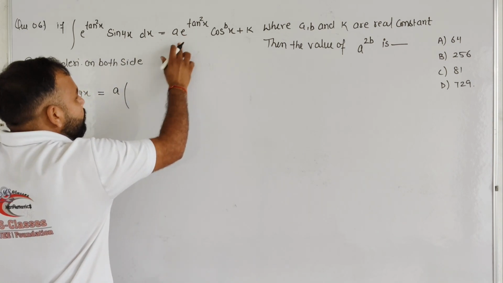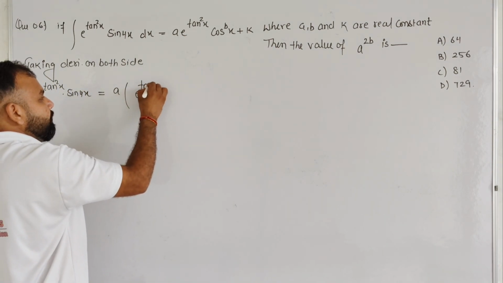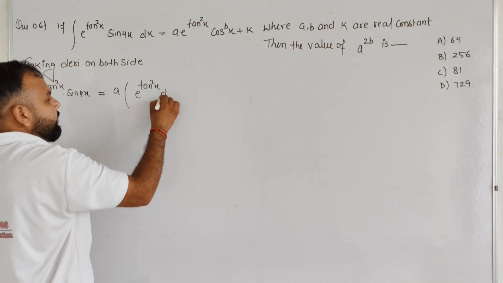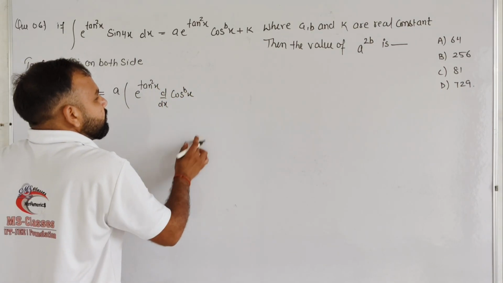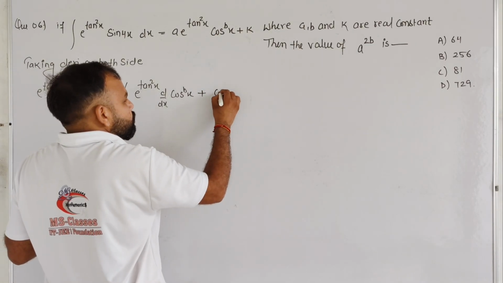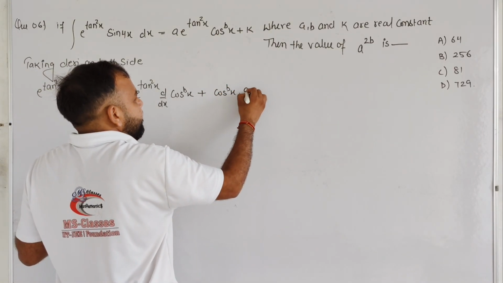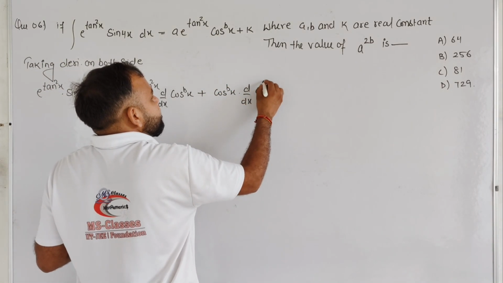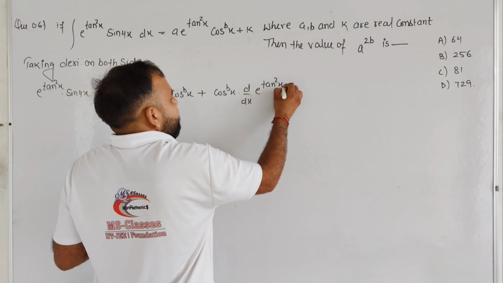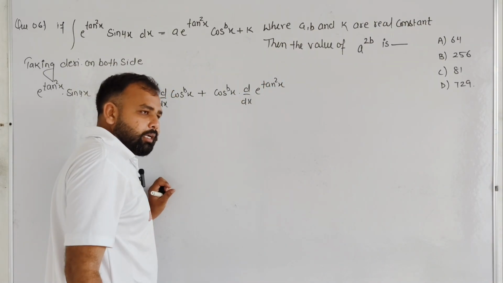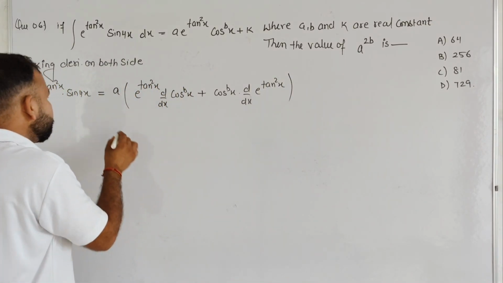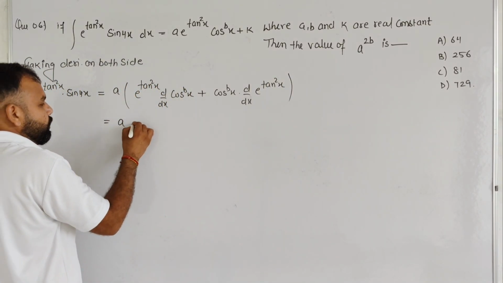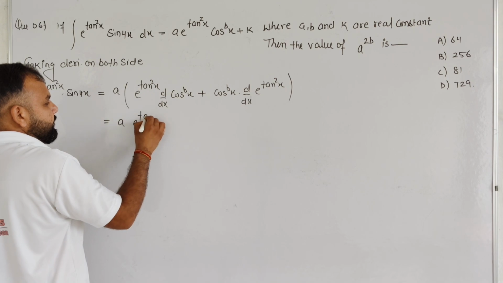After taking the derivative, the first thing as it is, e to the power tan square x and d by dx of cos to the power bx, plus the second thing cos to the power bx as it is and the derivative of e to the power tan square x. And we know very well, student, the derivative of constant k is 0, so we cannot write it over here.